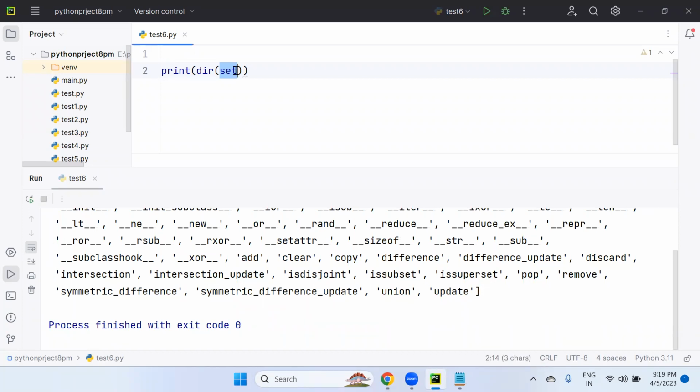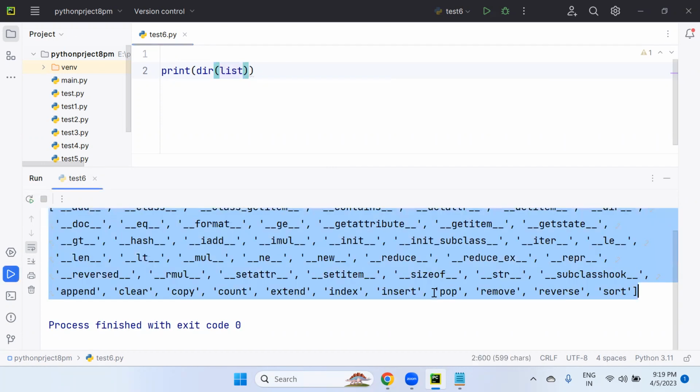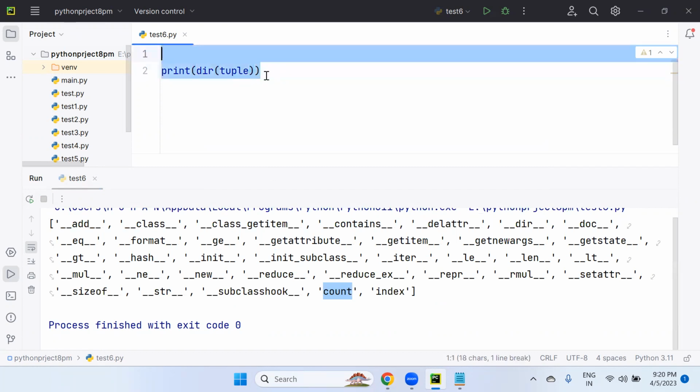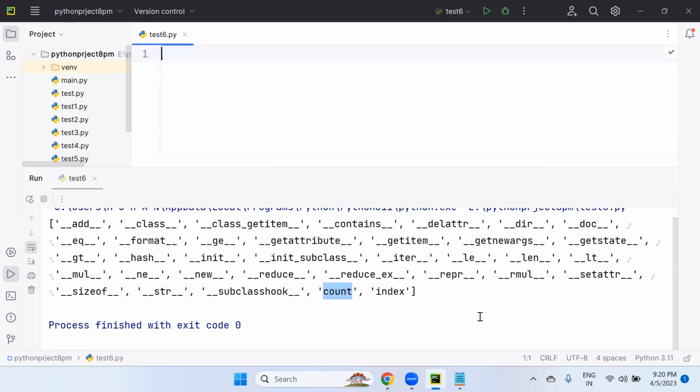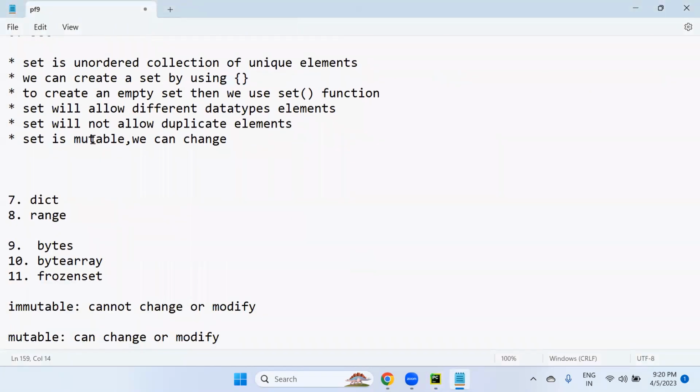Every data structure has functions like these. If you want to know the list functions, print dir of list, and list related functions we get. To know about tuple functions, you can just type the tuple object. So we get tuple related functions. Each and every data structure has its own functions, and one data structure's functions we cannot apply on other data structures. We know that already. This is about set rules and regulations.